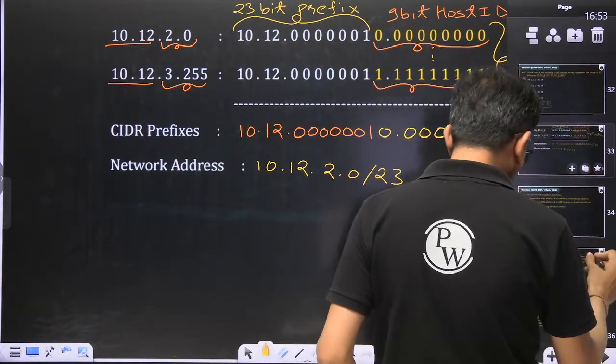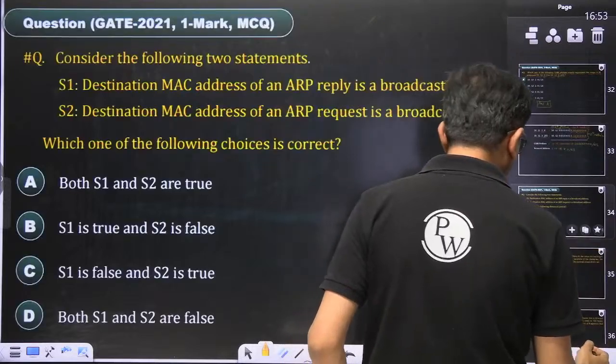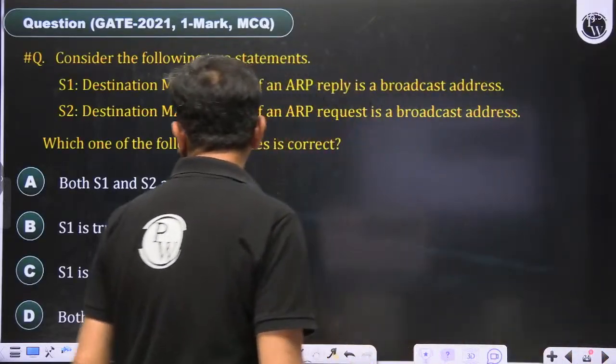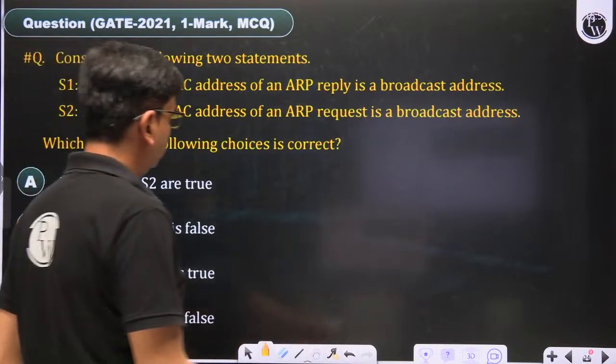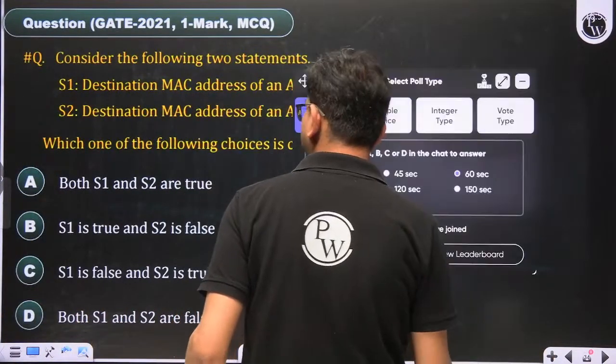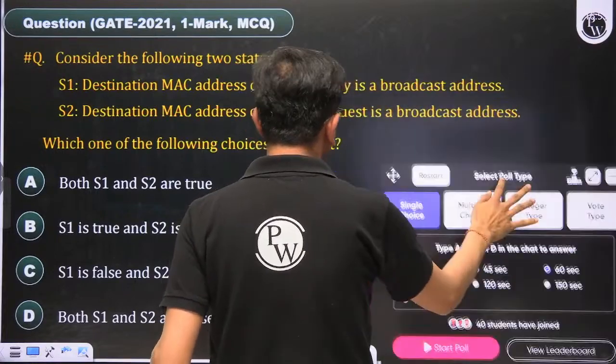Now come to the MAC address part. This is the question based on MAC address. 60 seconds is sufficient to give the answer to this question.